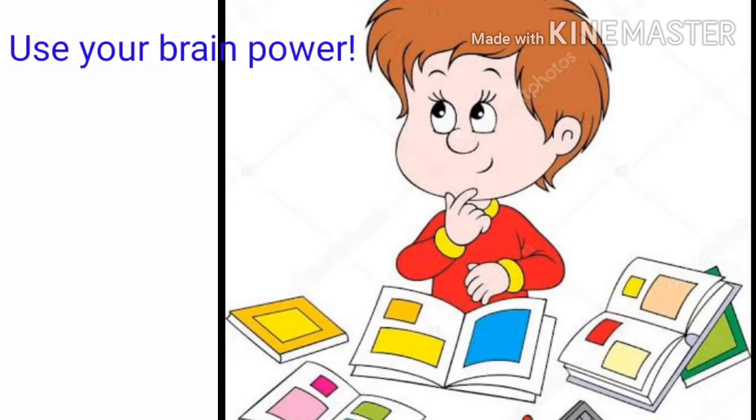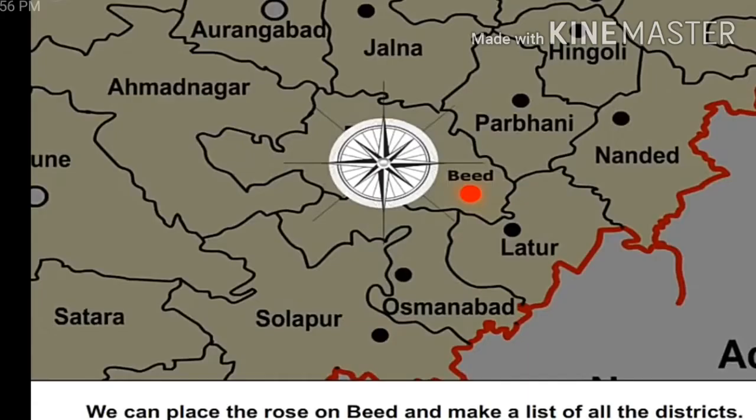Use your brain power. Children, place the compass rose on Beed and make a list of all the districts that are situated along the main directions and subdirections. Jalna lies to the north of Beed.